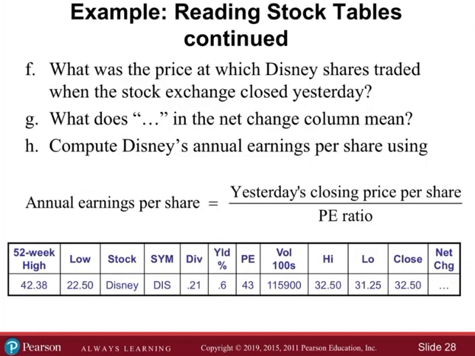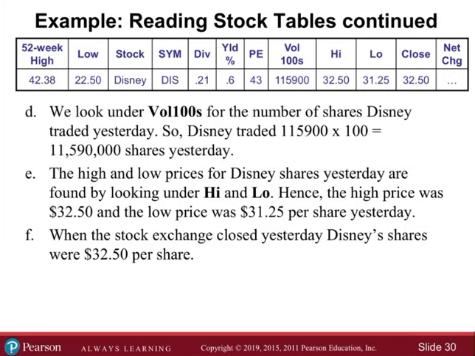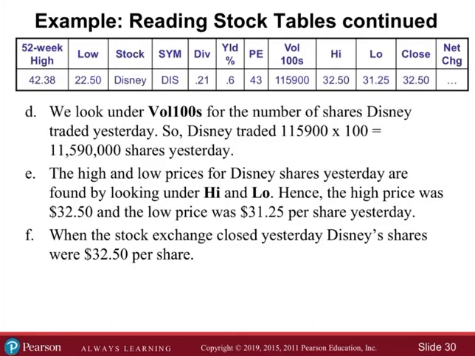What do the ellipses in the net change column mean? No net change, right? There should be no net change. The ellipses under net change mean that there was no change in the price of Disney stock from the close two days ago to yesterday's market close. Okay, that's fine.